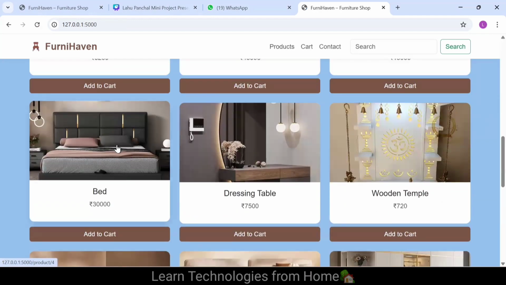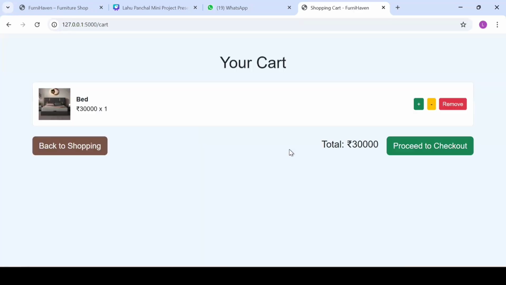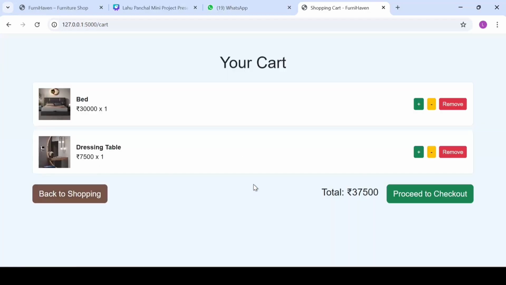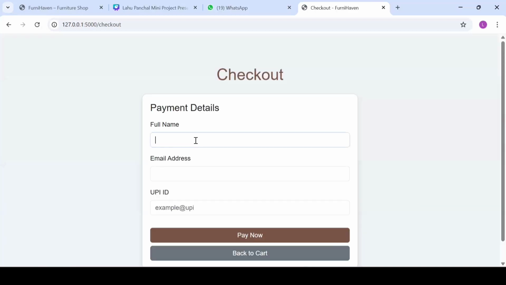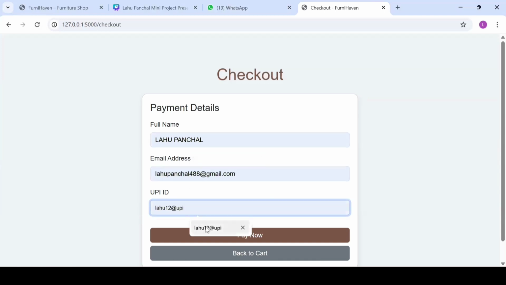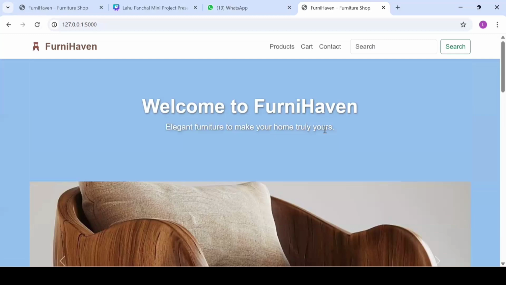When you click on an image, you can see the details and add to cart from here. Also you can go back to shopping, and then from here you can add the images to the cart. Then you proceed to checkout. Here I submit the name, then email address, then UPI ID, and I pay now. Then back to the shop.